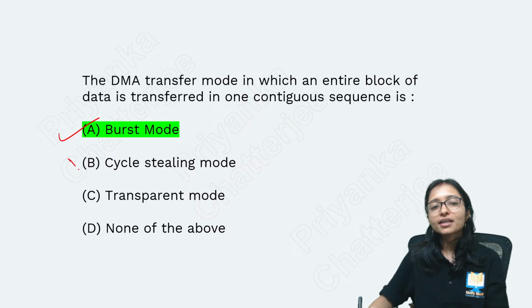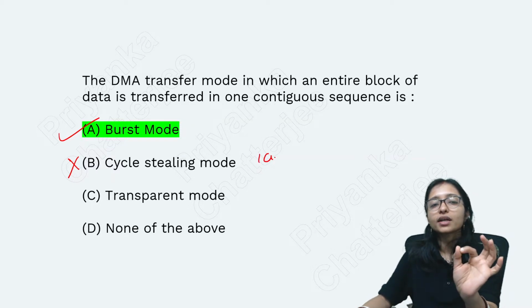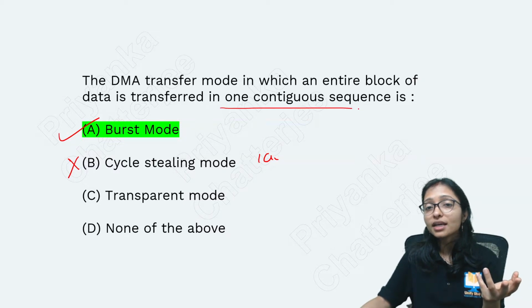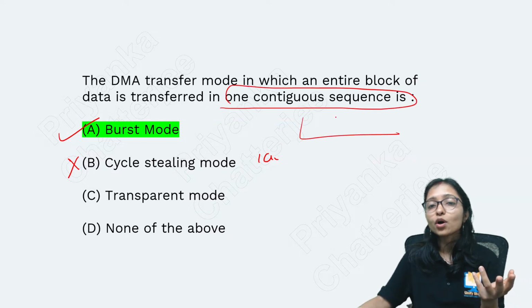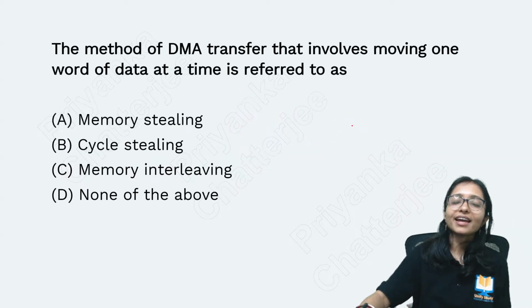In cycle stealing, you are sending one unit of data, one cycle you are getting. Here one contiguous sequence means the total block of data. That is burst mode again, right?